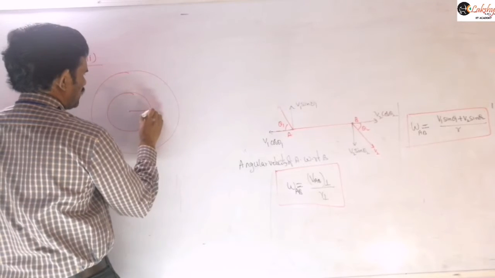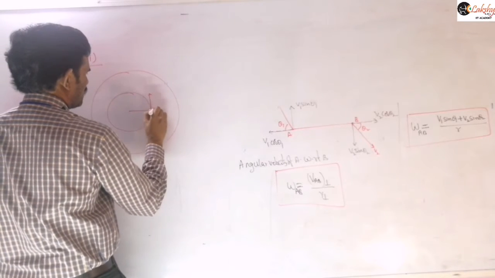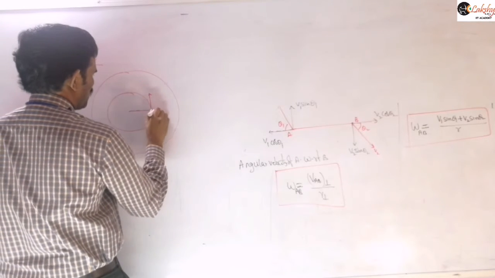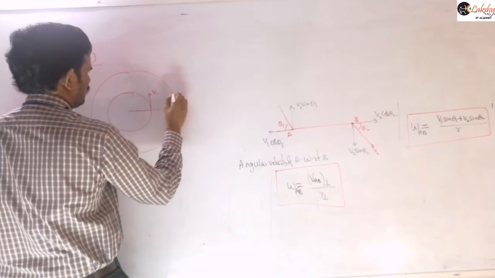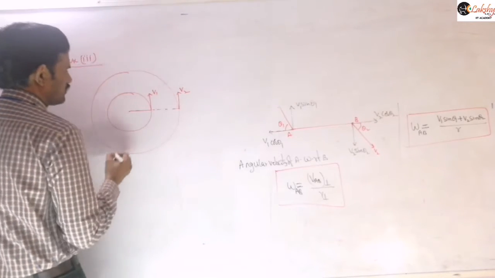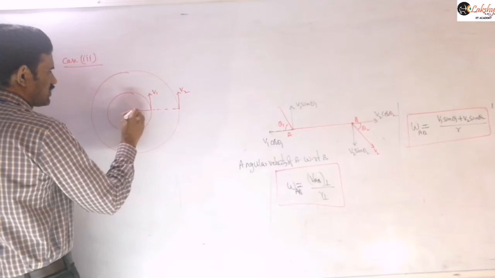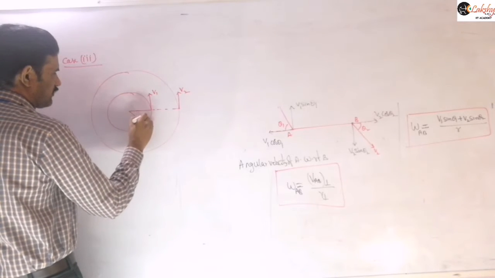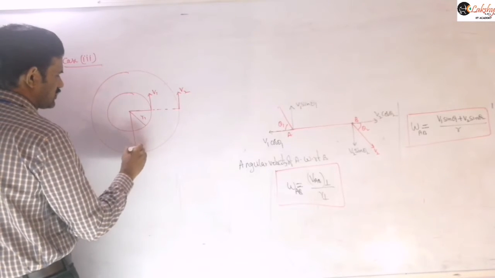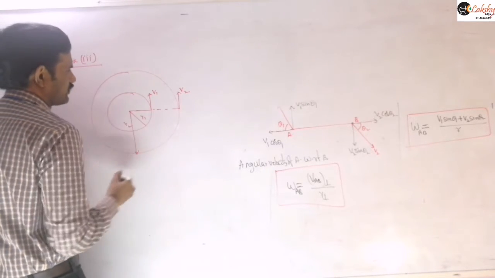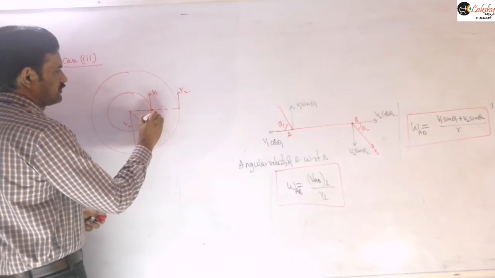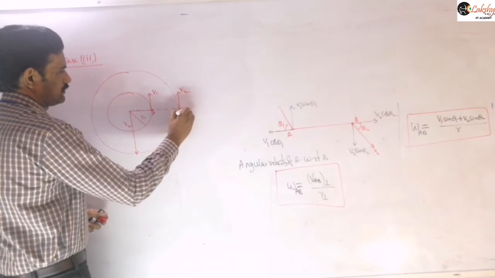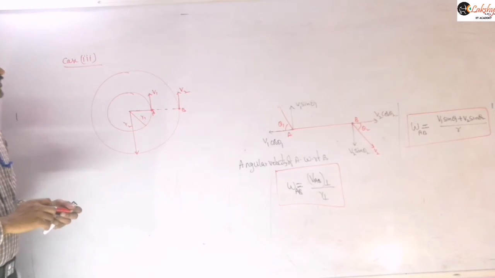Let us take that they are moving in the same direction like this, at the same nearest point, let us consider here, V1 and V2. Suppose its radius is R1 and its radius is R2. So just mention this one here.